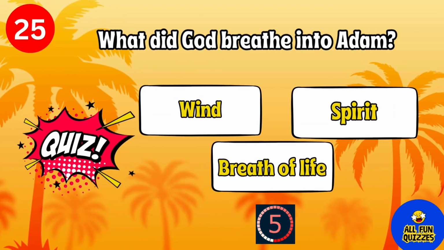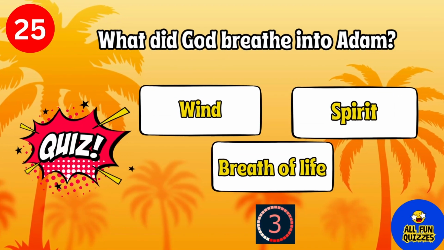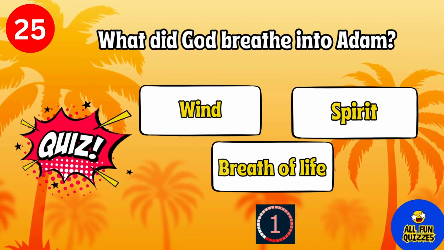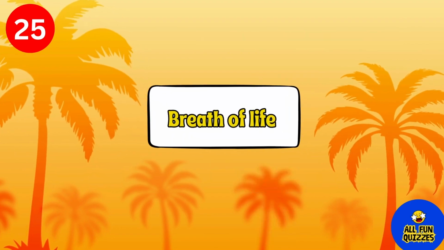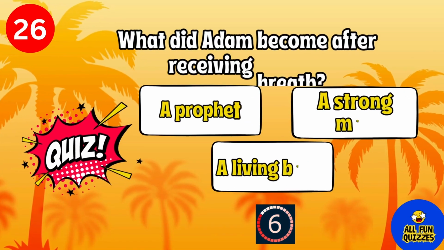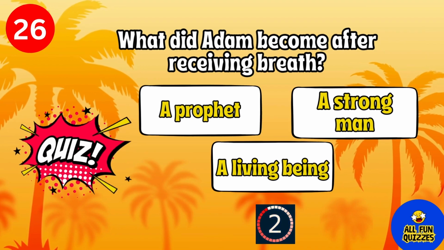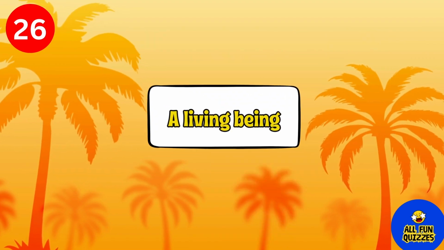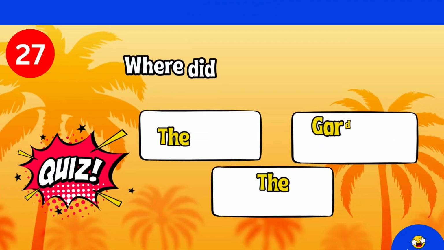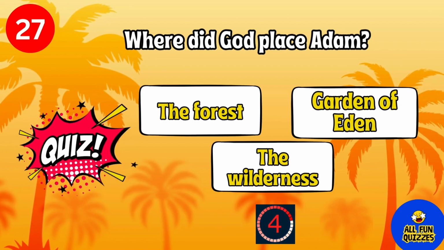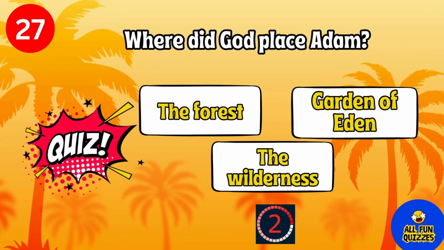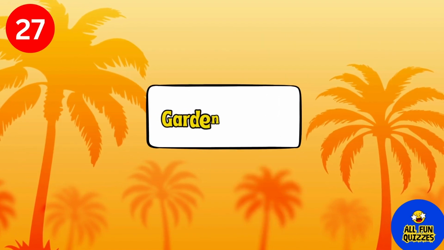What did God breathe into Adam? Breath of life. What did Adam become after receiving breath? A living being. Where did God place Adam? Garden of Eden.